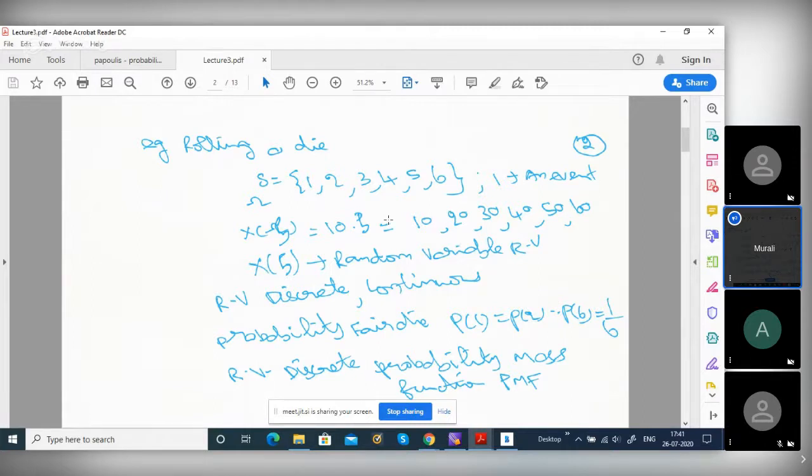Whereas if you talk about real numbers, between 2 and 3, how many real numbers are there? We cannot count that.